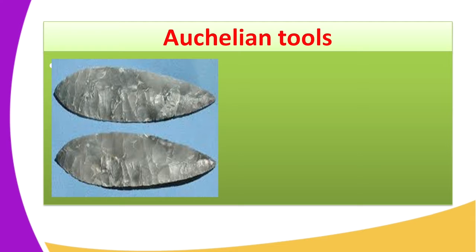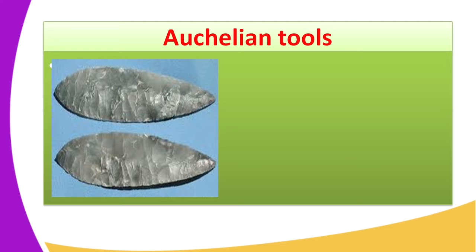This is the second phase of the Old Stone Age period, between 1.5 million and 100,000 years ago. This is when man began to make sharper tools from more than one material, and you can see the picture of the Acheulean tools.